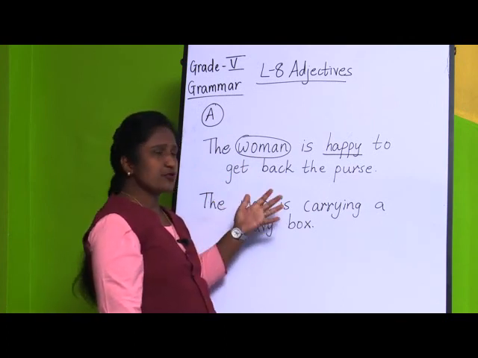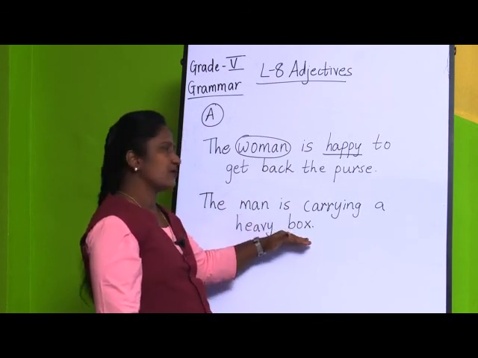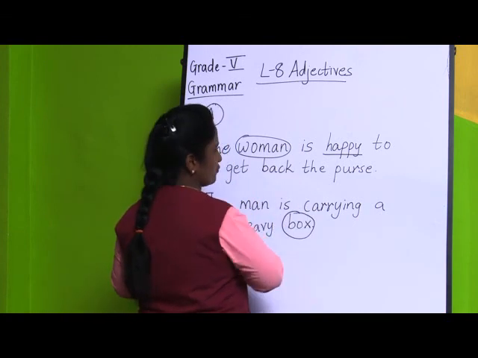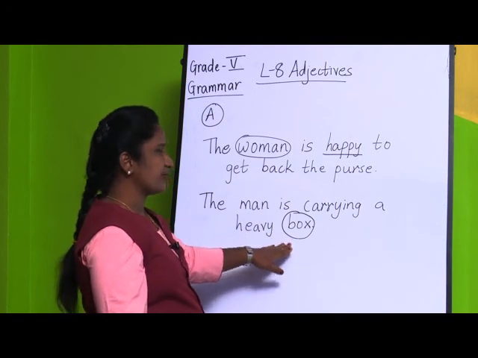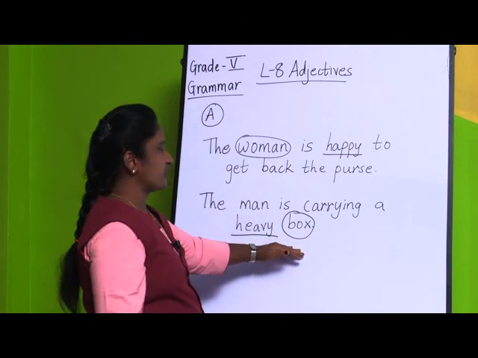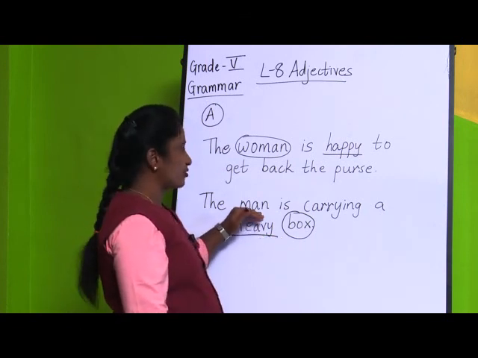We are talking about some other noun. What is it? Yes, we are talking about the noun box. So, box is a noun, you have to circle it, and what extra information is given about the box? That it is heavy. So, that is an adjective. It is telling something more about the box, that it is heavy. We are not talking about the man.